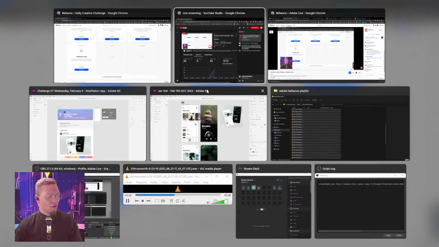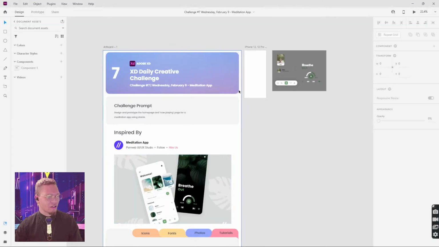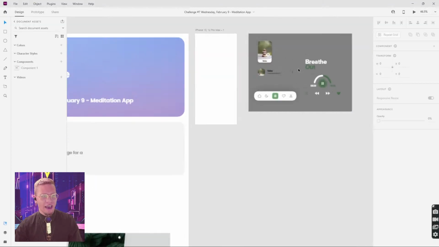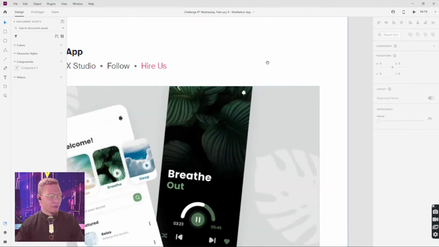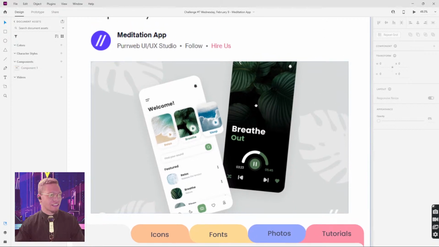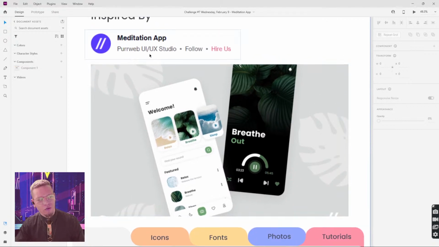Once you have downloaded the starter file, let's talk about what we're looking at today. I've given you pretty much 90% of everything you're going to need in today's challenge. Today's piece of design is inspired by PerWeb UI UX Studio. You can find them on Dribbble. They do some pretty awesome things.